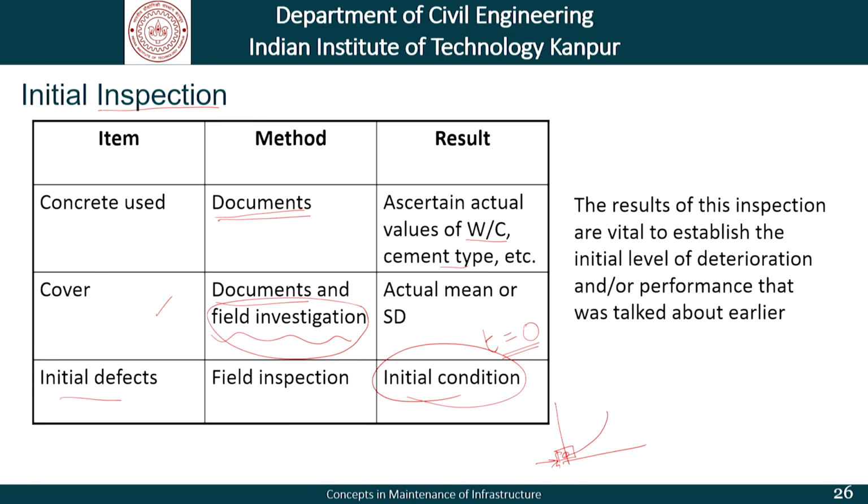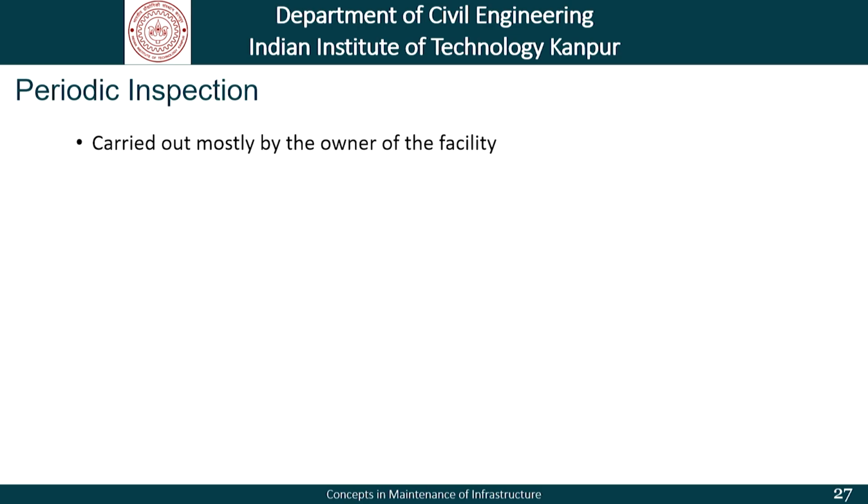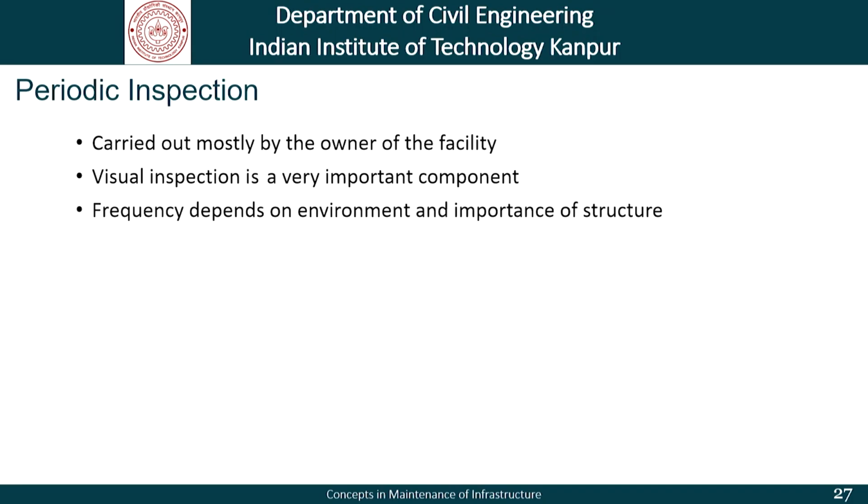The results of this inspection, as I said, are vital to establish the initial level of deterioration and of performance that we talked about in our earlier discussion. Coming to periodic inspection, they are carried out mostly by the owner of the facility, that is what I talked about railways and highways. Visual inspection is a very important component.